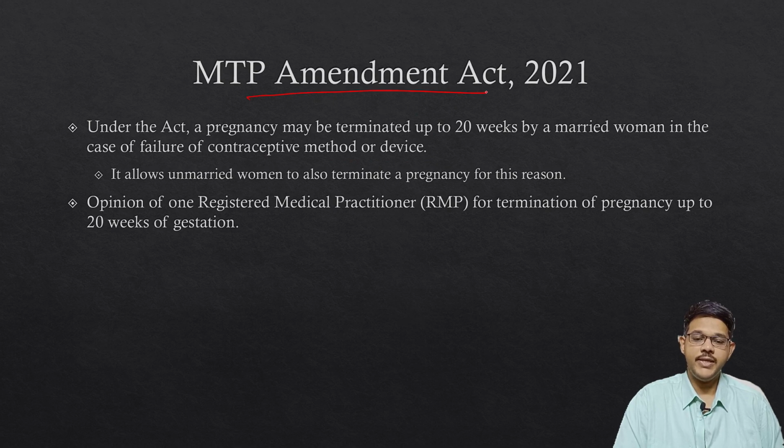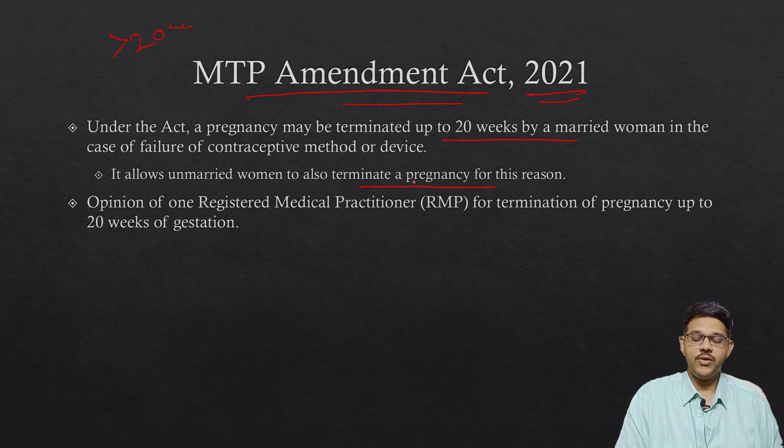Now coming to the recent amendment, which was made in 2021. Previously, as I mentioned, the maximum allowed period was 20 weeks, and in this act it has been increased. Under this act, pregnancy may be terminated up to 20 weeks by a married woman in case of failure of contraceptive methods. It allows married women to also terminate a pregnancy for this reason. So here it allows both married and unmarried women.